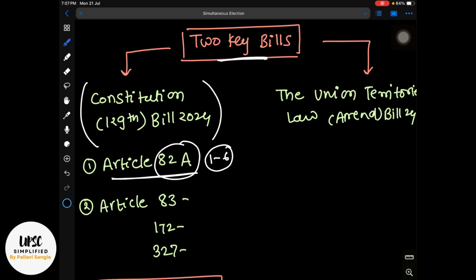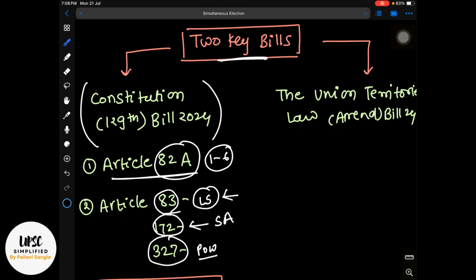Then Article 83. Let us suppose the Lok Sabha is dissolved before the term end, the next Lok Sabha will be constituted only for the remaining term, the unexpired term. The same goes with the state assembly. So 83 is for Lok Sabha, 172 is for the duration of state assembly. Let us suppose there is a premature dissolution and a new assembly is being formed, it will be only for the unexpired term. Then Article 327 will also be amended, and it will include the power of Parliament to conduct the simultaneous election, right? That means the power of Parliament will extend to the state legislature. So these amendments are going to be there in the first bill.